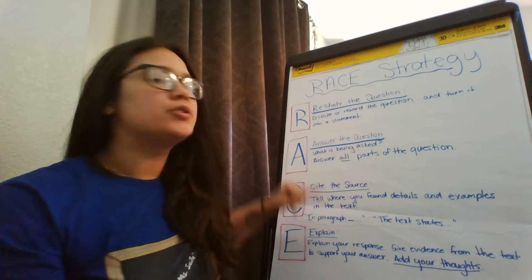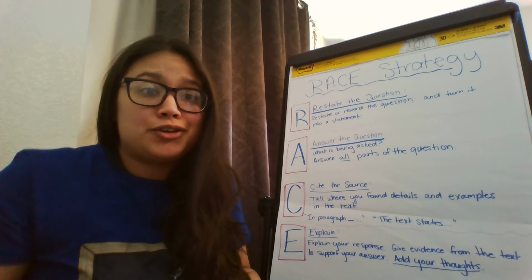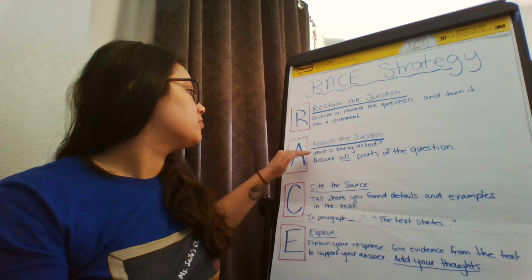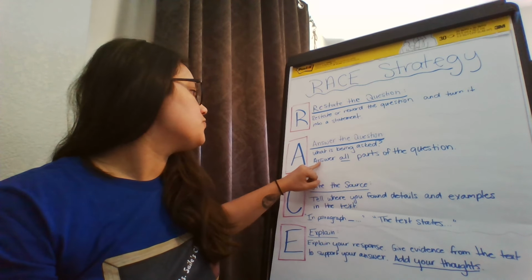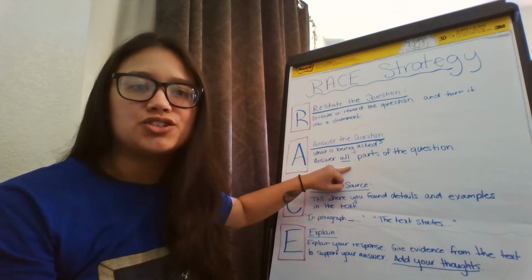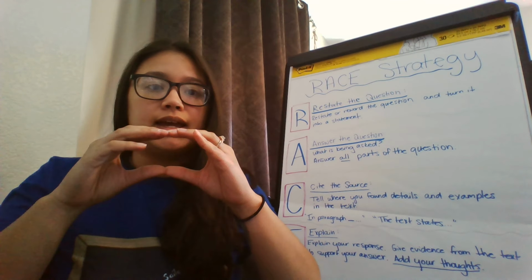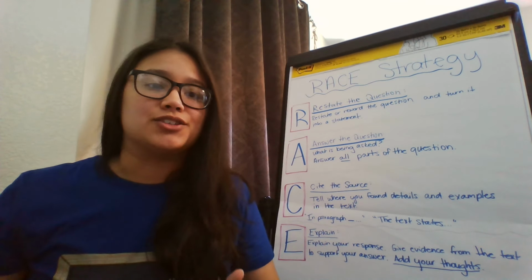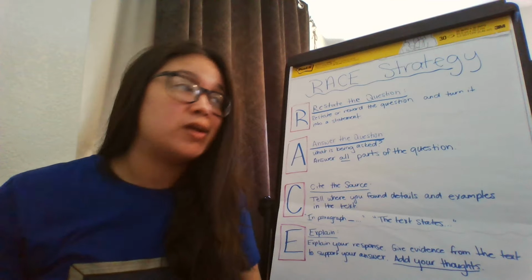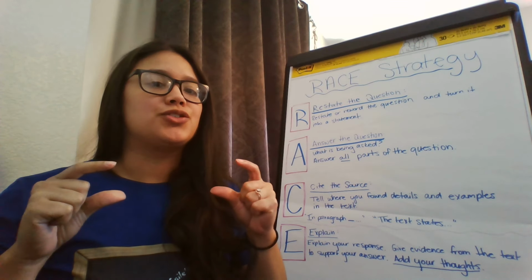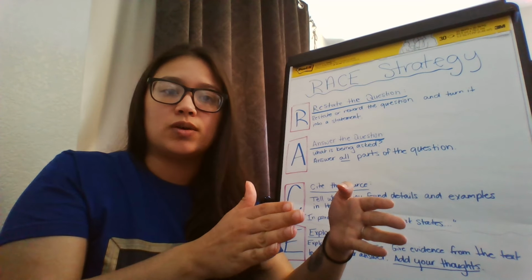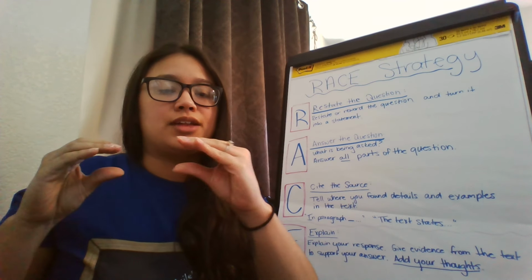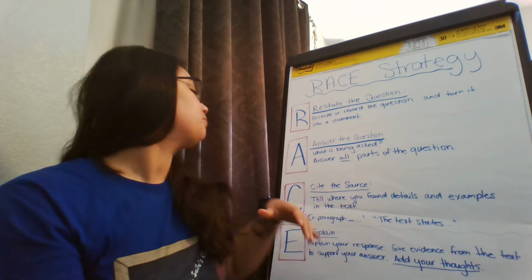And then the next thing you're going to do after you restate it, you've got to answer it. So think about what exactly is being asked. After that, you need to make sure you answer all parts of the question. Sometimes in a big question, you may have to answer multiple parts of that question. Whether in that one question there's multiple things to answer, or there may be one or two questions. Maybe you need to answer it and then explain why.